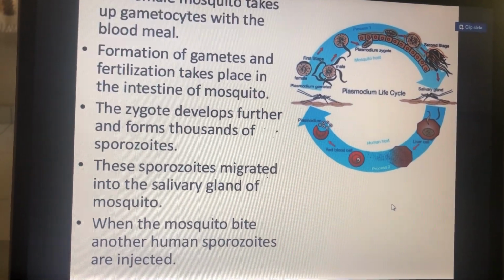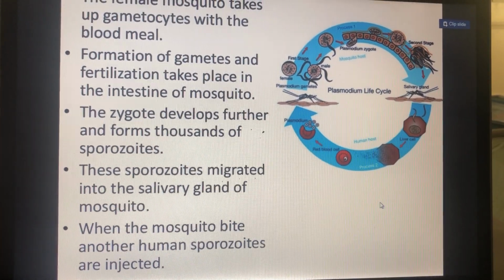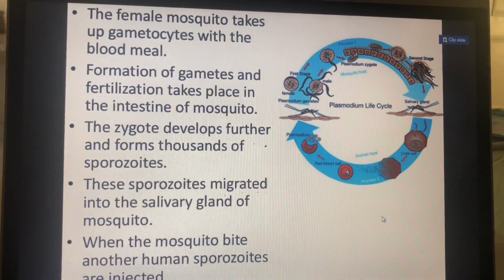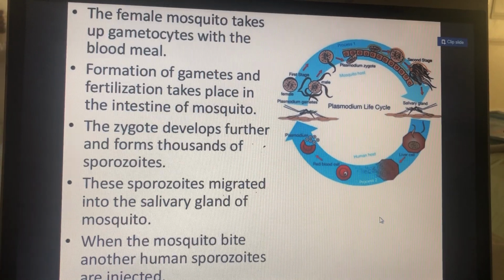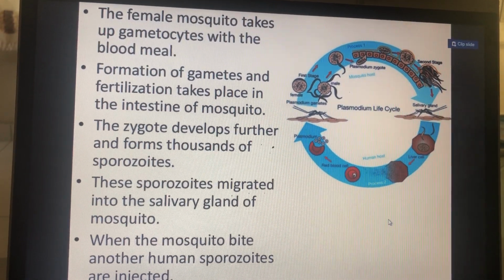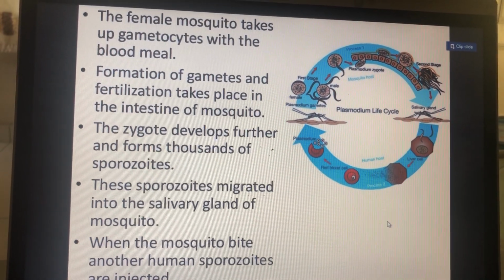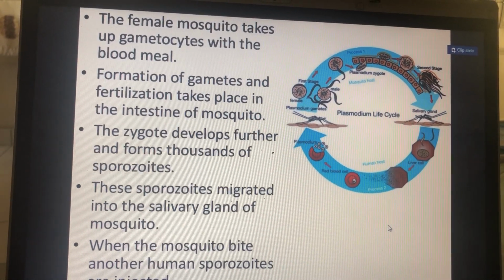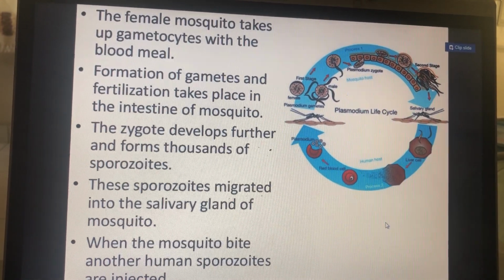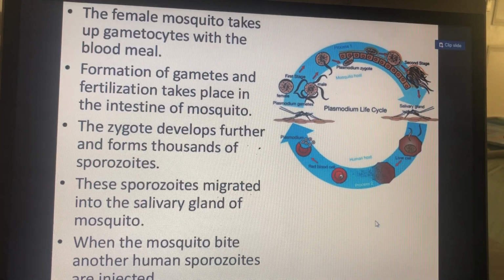The female mosquito takes up gametocytes with the blood meal. What enters the female body? That is the gametocyte. Then formation of gametes and fertilization take place in the intestine of the mosquito, that is in the alimentary canal. By the fertilization, zygote develops and further forms thousands of sporozoites.